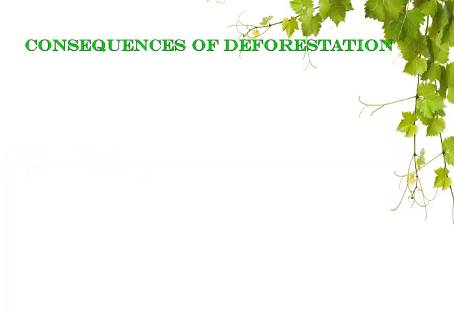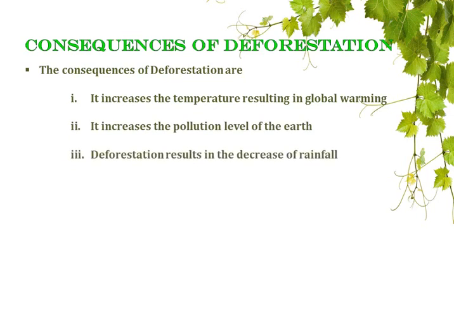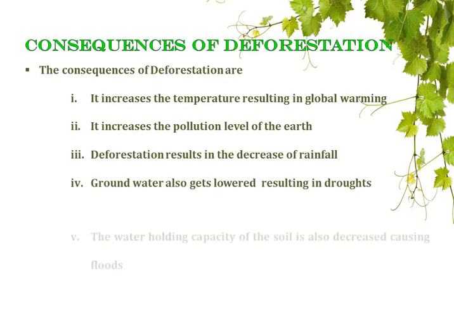So we saw what is deforestation and the causes of deforestation. Now let's see the consequences of deforestation. Deforestation increases the temperature, which results in global warming. It also increases the pollution level of the earth. Deforestation results in the decrease of rainfall. As a result, the groundwater also gets lowered, causing droughts.